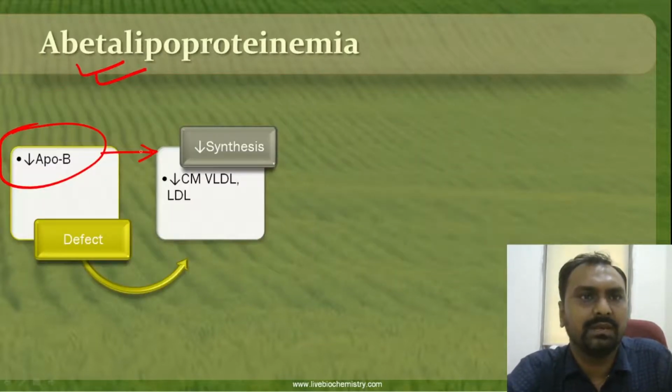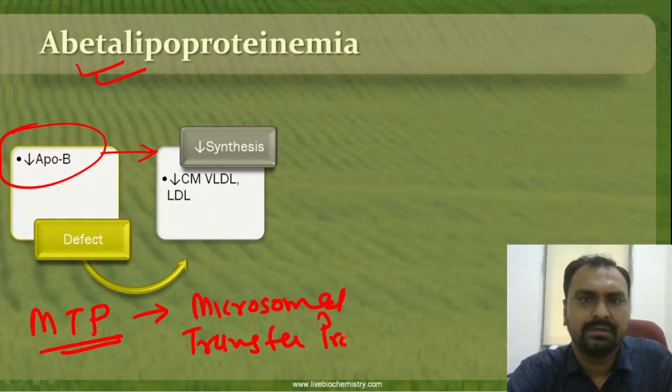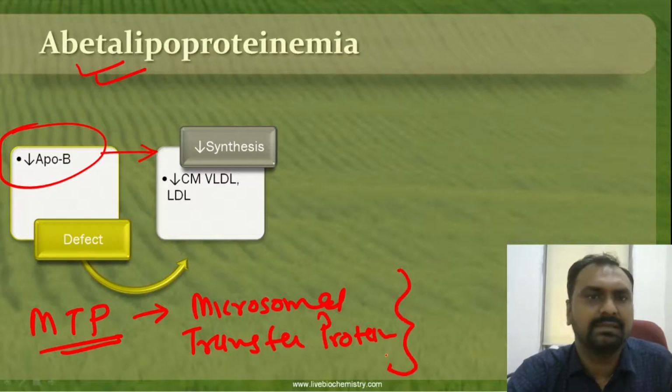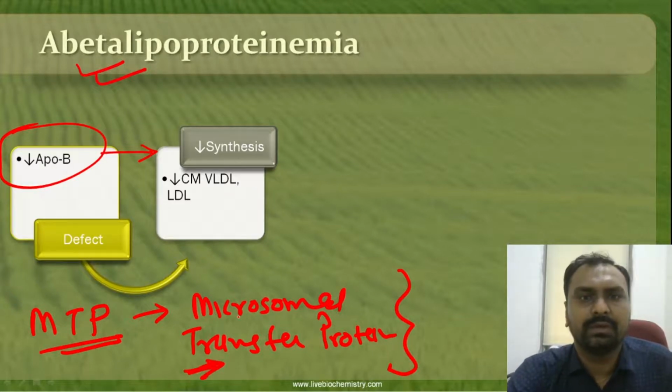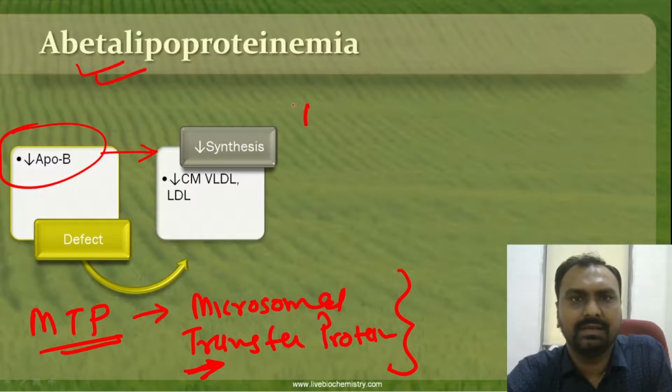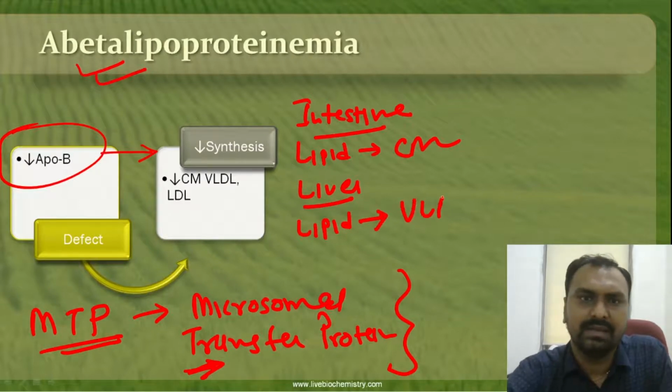In abetalipoproteinemia, the microsomal transfer protein, this MTP, is defective. What is the role of this protein in the intestine? It transfers lipids to chylomicron, and in the liver it transports lipids to VLDL.